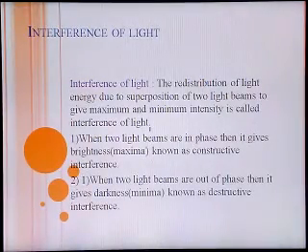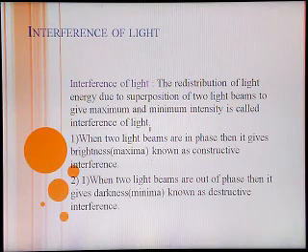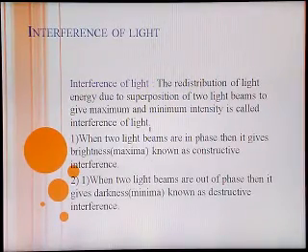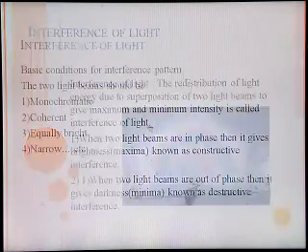Interference of light. Interference of light is a redistribution of light energy due to superposition of two light beams to give maximum and minimum intensity. In this situation, when the two light beams are in phase, they give brightness, that is maximum, known as constructive interference. When two light beams are out of phase, they give darkness, that is minima. It is known as destructive interference.